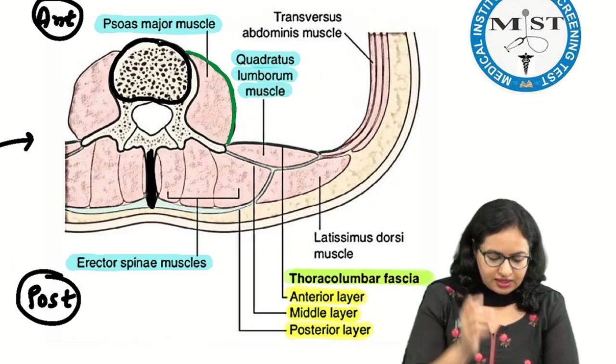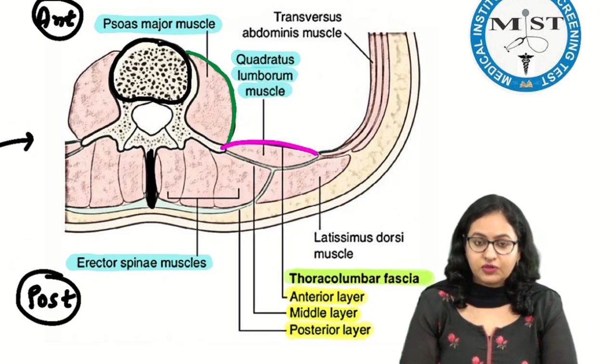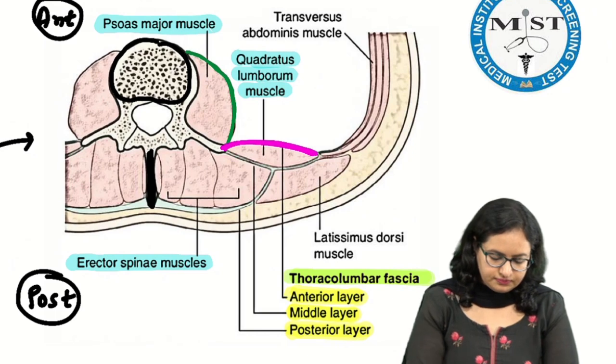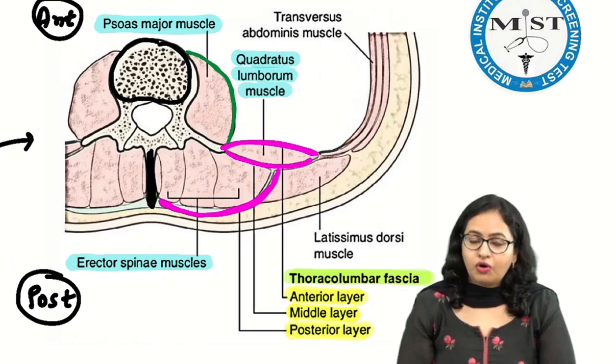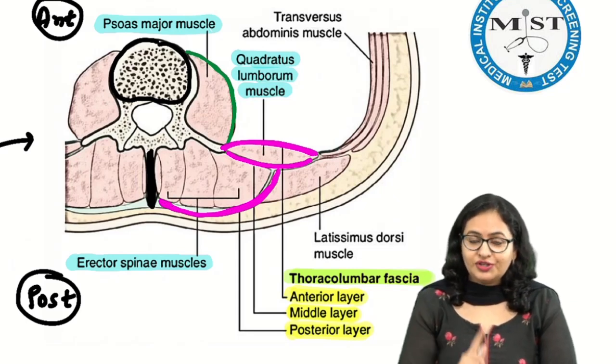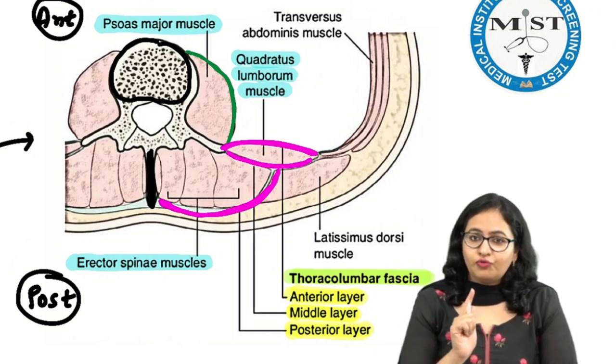For the thoracolumbar fascia, one layer is this one. Another layer is this one. And the third layer is this one. These are the three layers of the thoracolumbar fascia, and they are named according to their location.